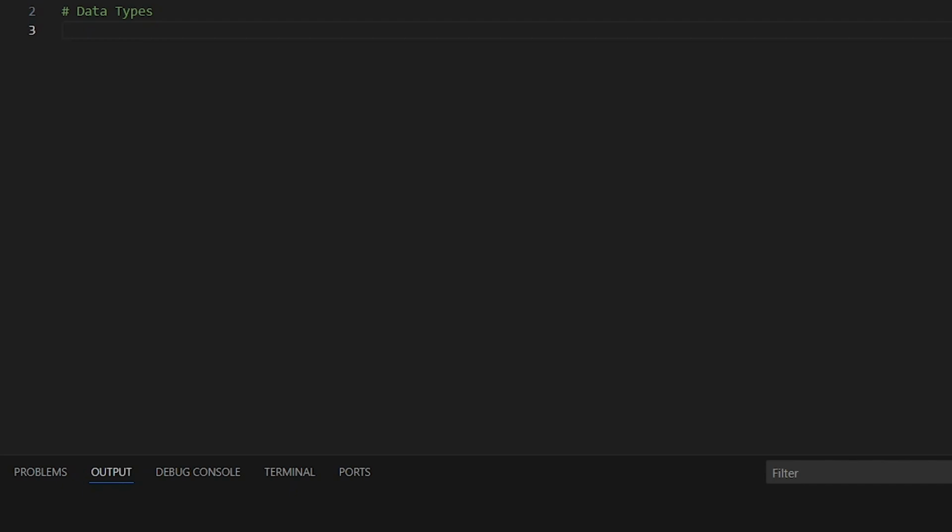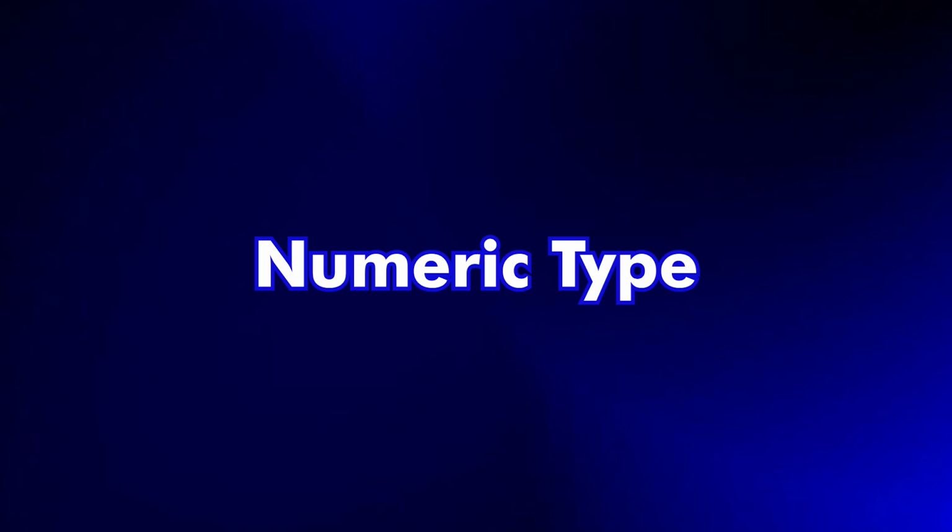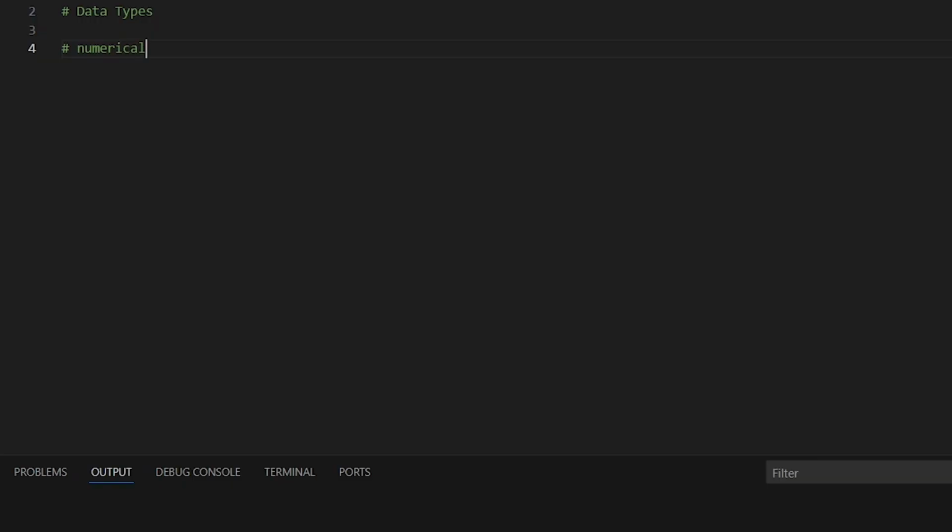And in most programming languages, we normally categorize data to enable us to effectively make use of that data. And Python is not different. We have different types of data in Python. But we're going to be looking at it this way. We have the numeric types. These are data types in the form of numbers. And under this, we have the integers, or what we call the ints. We have floats and we have complex numbers.